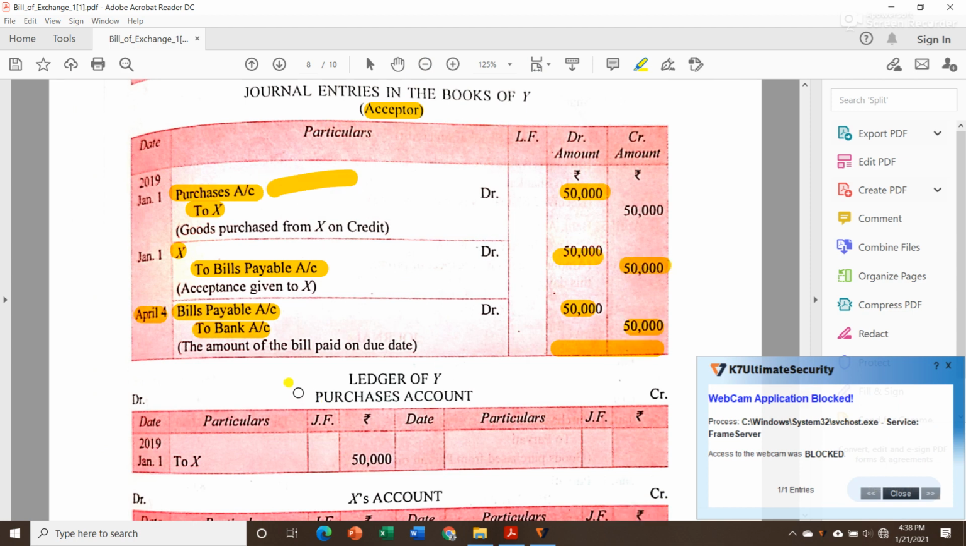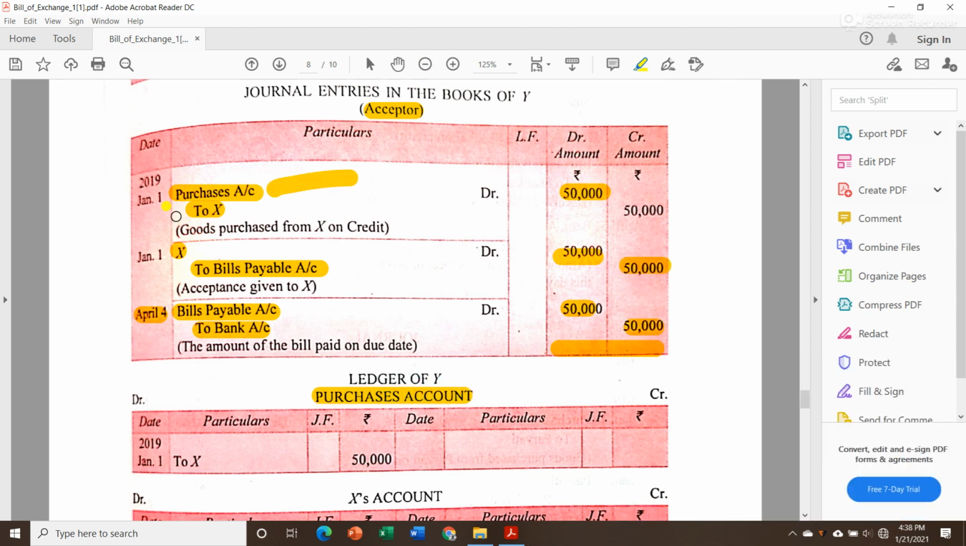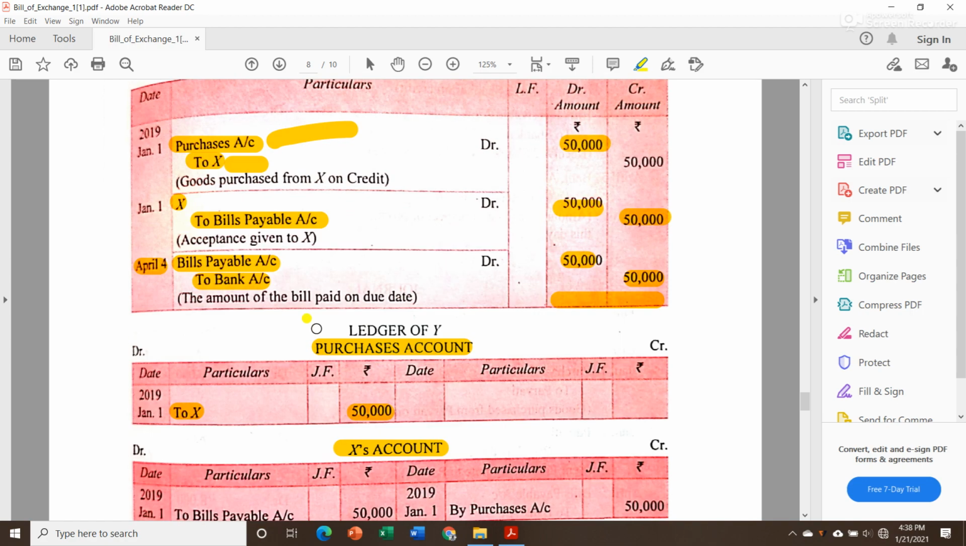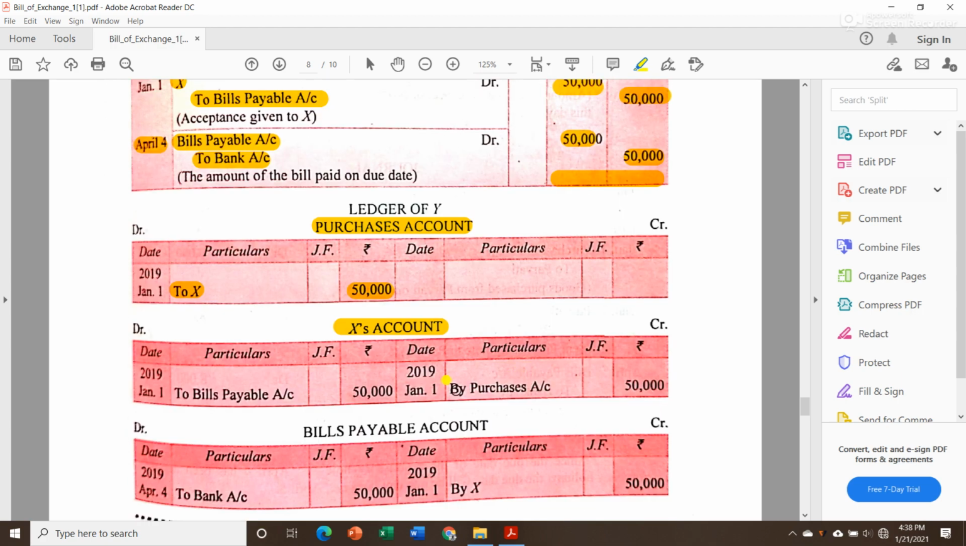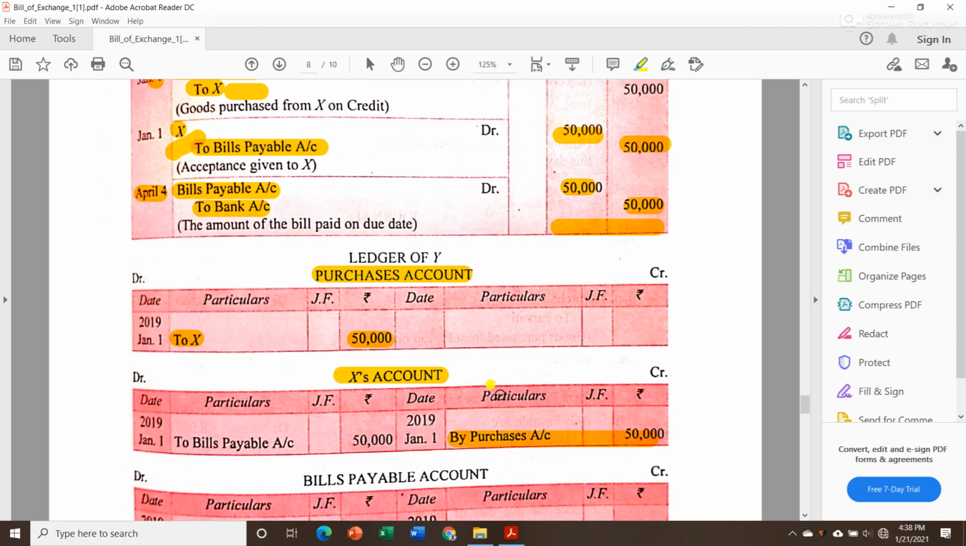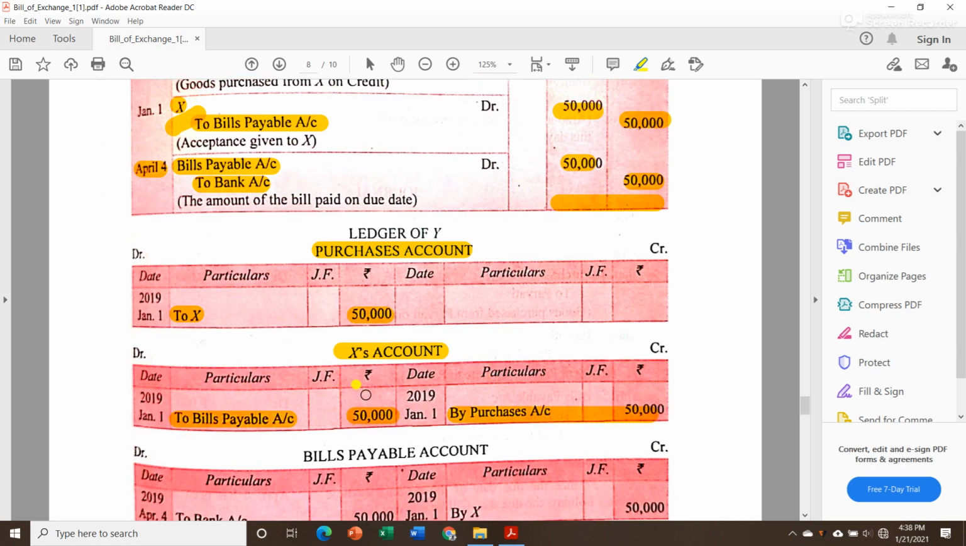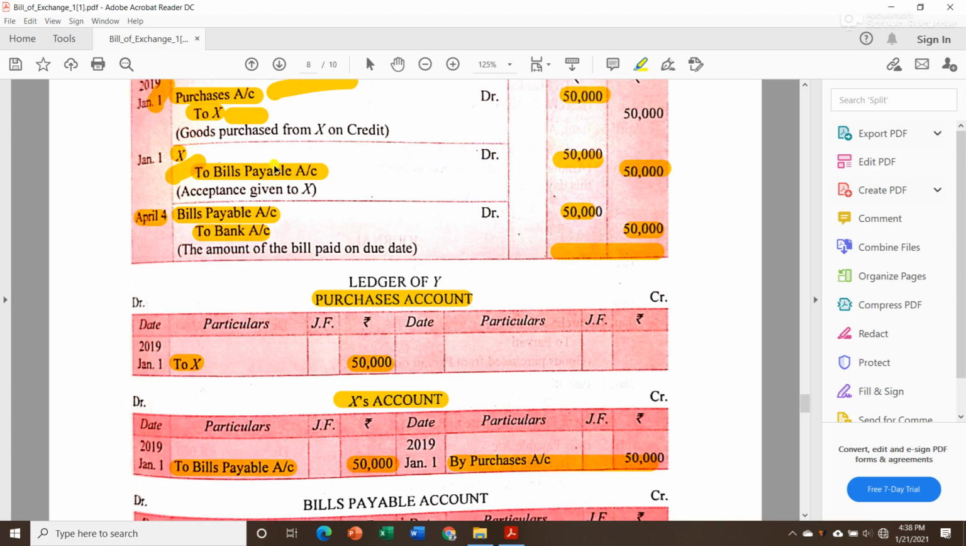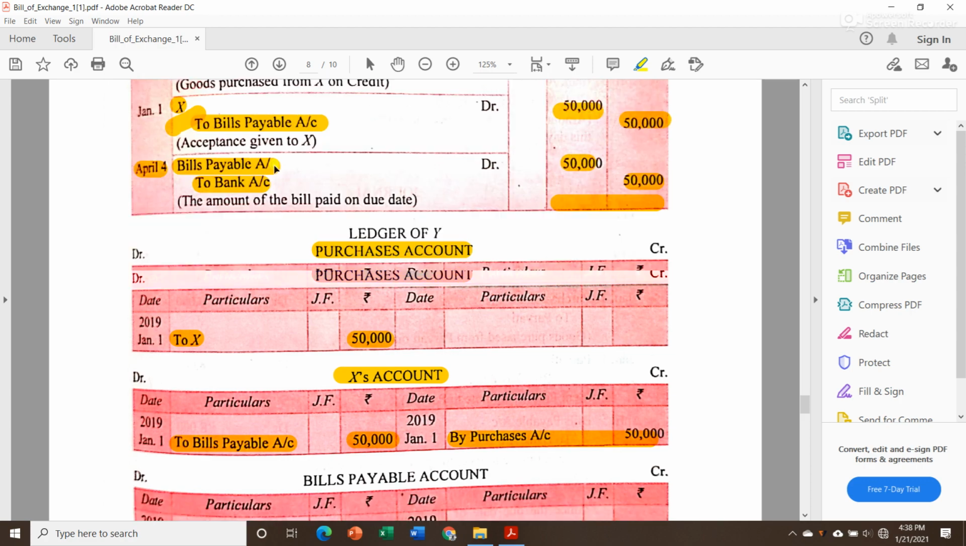After this journal transaction, the first account is purchases account, so we will write purchases account. We will write to X 50,000. Next, do we have any other transactions related to purchases account? No. So next we will move to X. Now we will prepare X account. We will put 'by' in front and write by purchases account rupees 50,000. Then we have an X related transaction on January 1st itself, to bills payable account, so we will write to bills payable account 50,000.